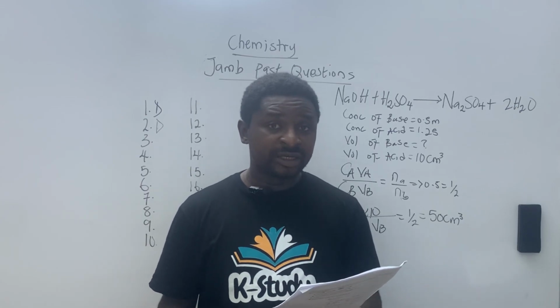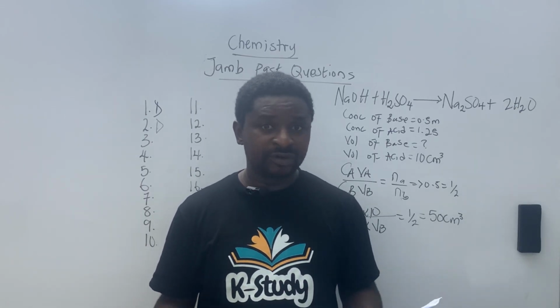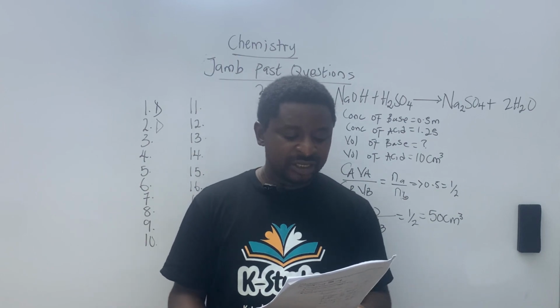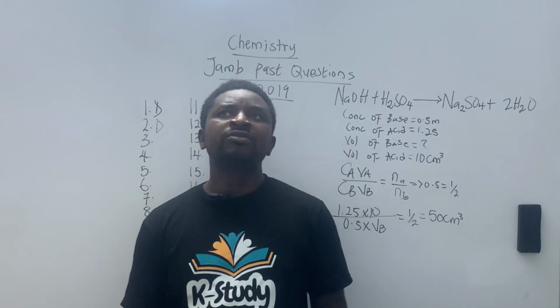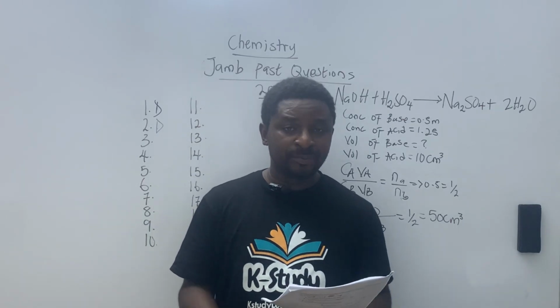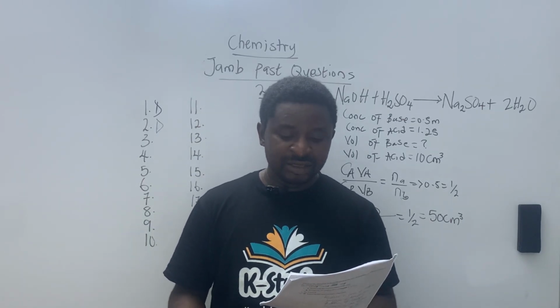isotopy is not the correct answer. Basically, elements exist in 2 different forms. All right, but now that's not it. They say sulfur exists in 6 different forms. Now, if you study through your chemistry, there are basically 3 forms that are more important in these 6 different forms.